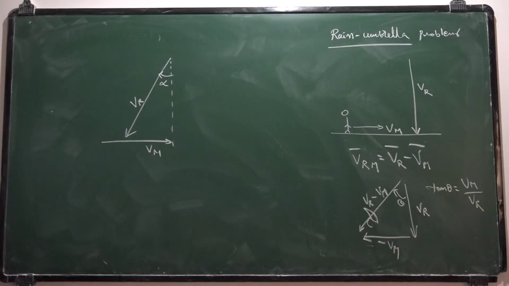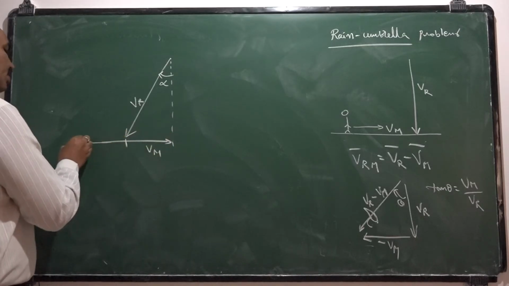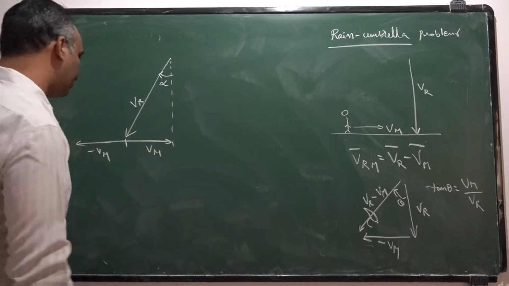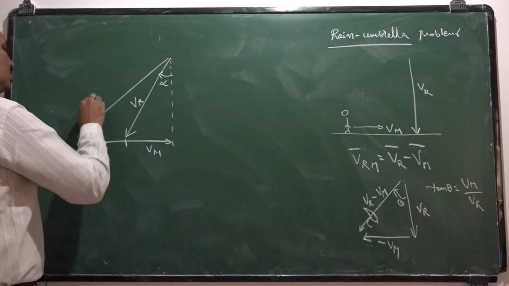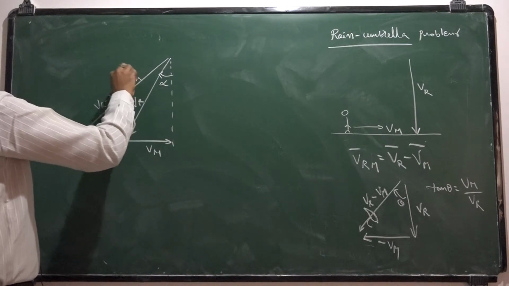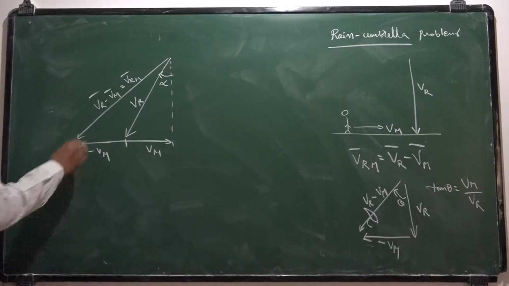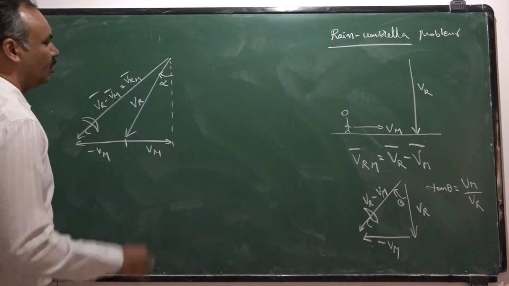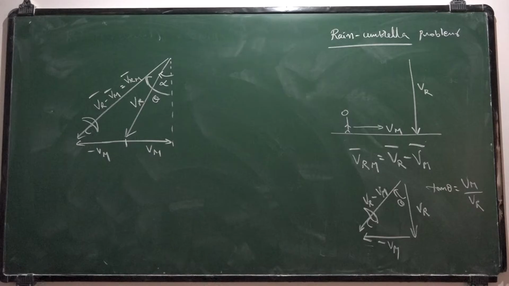And in which direction does he need to hold the umbrella? If this is the direction of Vm, this would be the direction of minus Vm. I just rotated this vector through 180 degrees. Velocity of rain with respect to man means the resultant of these two. This is the velocity of rain minus velocity of man, that is Vrm bar. This is the direction of velocity of rain with respect to man. So he needs to hold the umbrella in this direction, at an angle theta with the vertical. I need to find this.